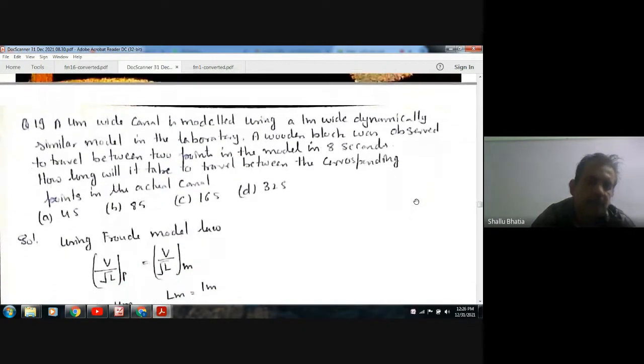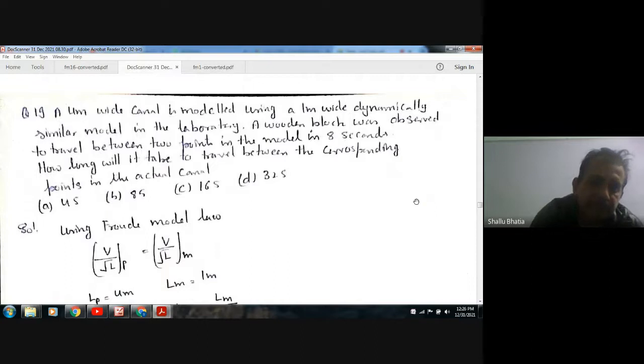Next. A 4-meter wide canal is modeled using a 1-meter wide dynamically similar model in the laboratory. The wooden block was observed to travel between 2 points in the model in 8 seconds.